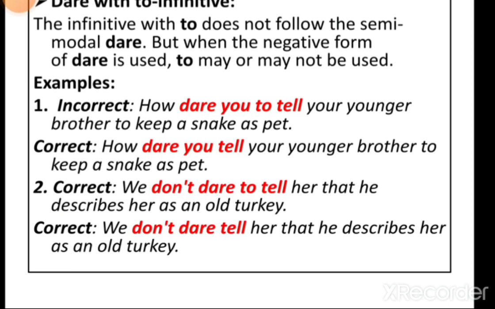You can see the examples in this slide. Incorrect: how dare you to tell? This is wrong to say. It's correct to say: how dare you tell. We should not use the infinitive to with dare. But it's correct to say: we don't dare to tell her that he describes her as an old turkey. So here the second rule applies, that you may use it, you may not use it.